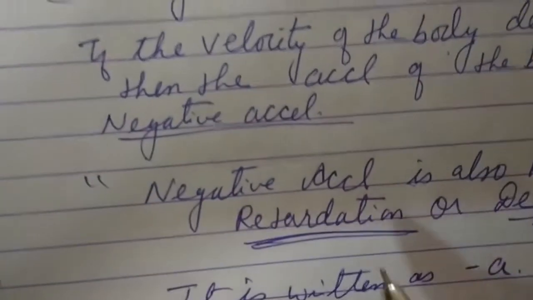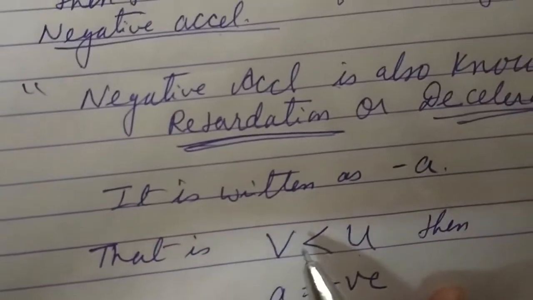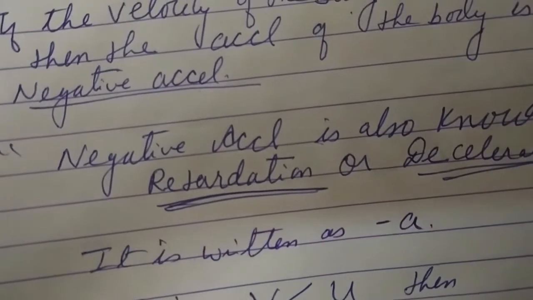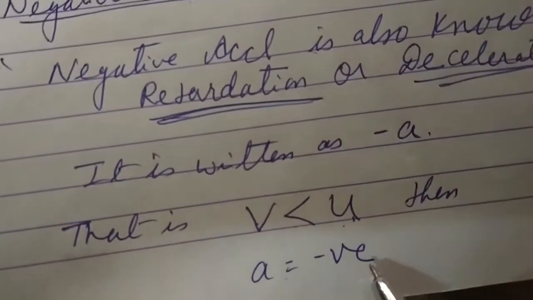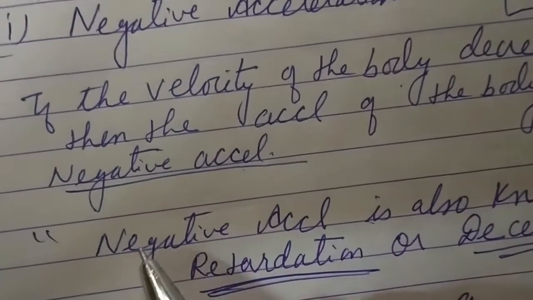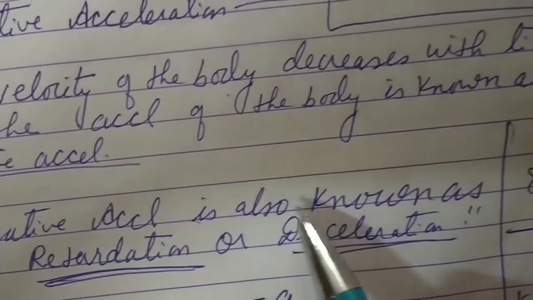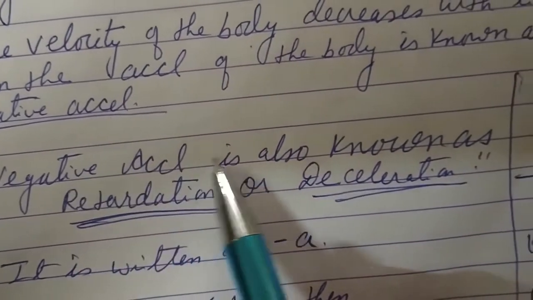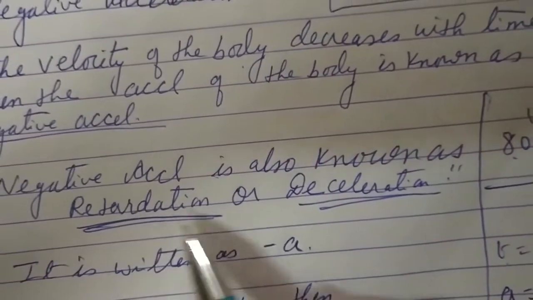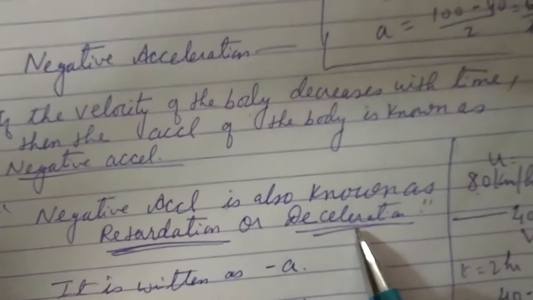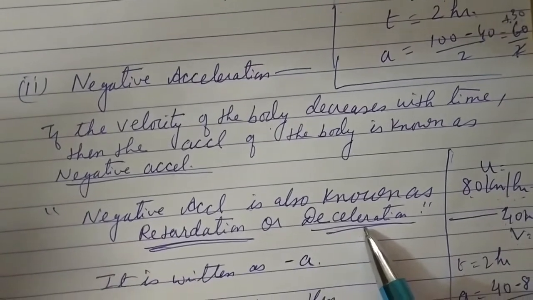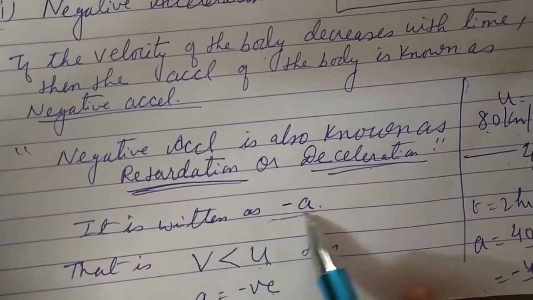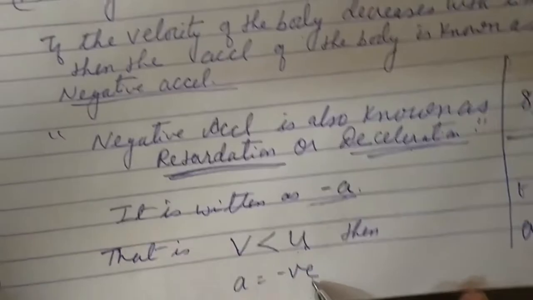So when will we get the negative acceleration? When final velocity is smaller than the initial velocity, then the acceleration will be negative. Now this is important. Negative acceleration is also known as retardation or deceleration, and it is written as minus a.